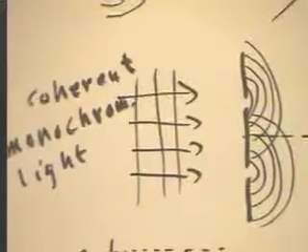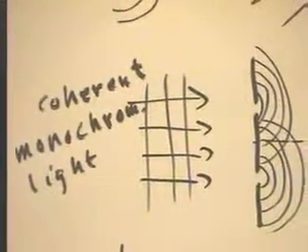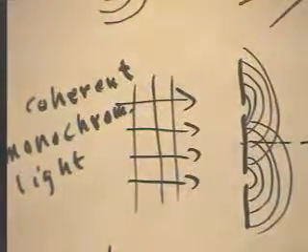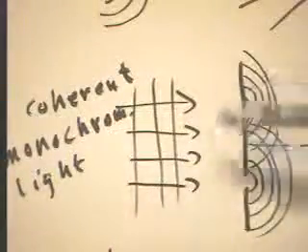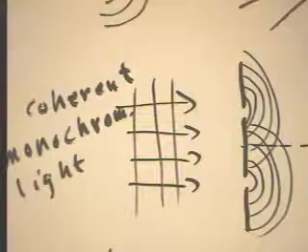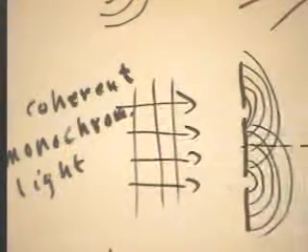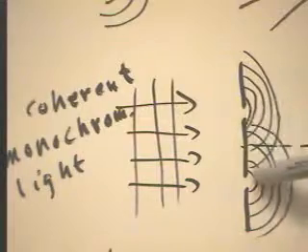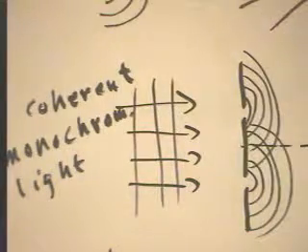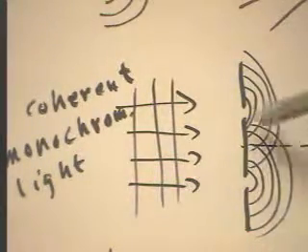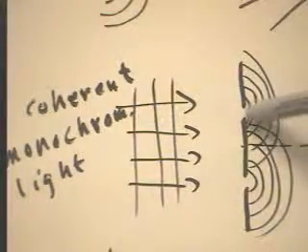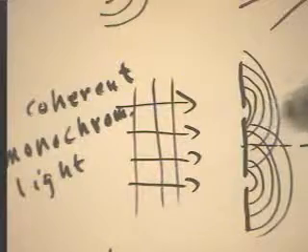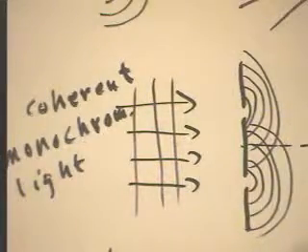Now, if we have coherent monochromatic light, okay, that's coherent light, meaning it's all in phase, coming along like this, and it's all the same color, which means it's all the same wavelength, it turns out. So we have coherent monochromatic light coming into a barrier where there are 2 slits. What's going to happen is, remember, every point of the wavefront serves as a source for wavelets. So we're going to have wavelets coming out of here and wavelets coming out of here.